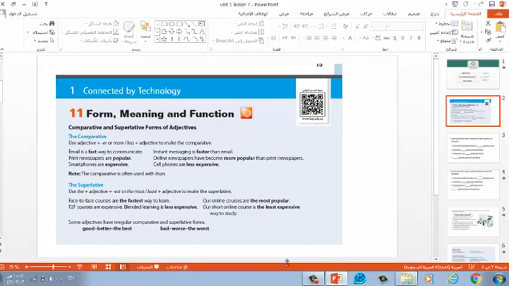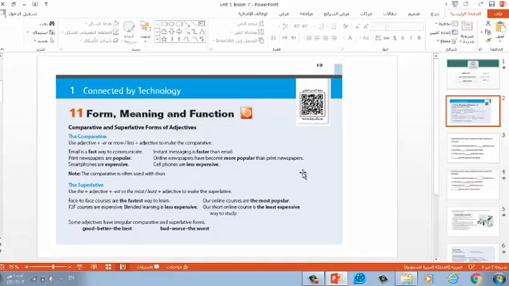The point is, we add an ER to the end of the adjective and the word than. Have a look at the examples here. Email is a fast way to communicate, but instant messaging is faster than email. Print newspapers are popular. Online newspapers have become more popular than print newspapers.